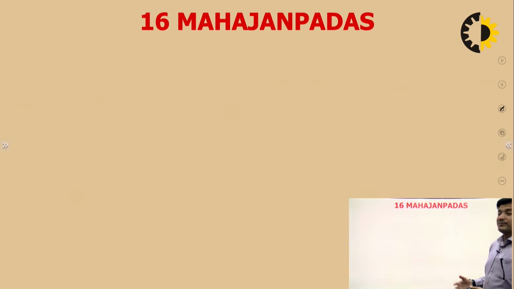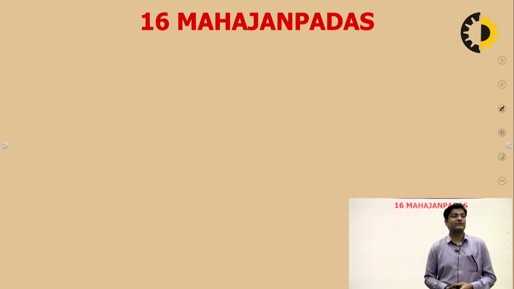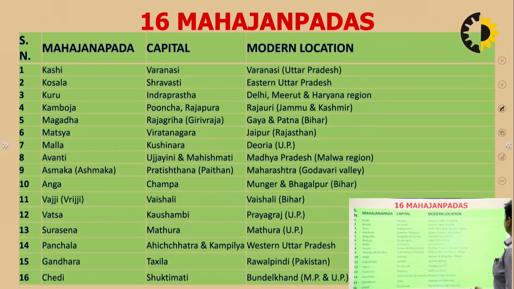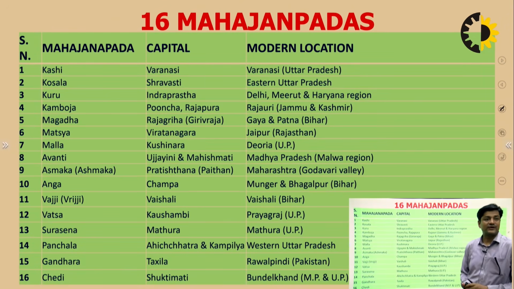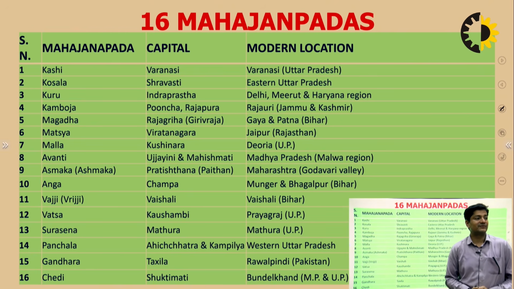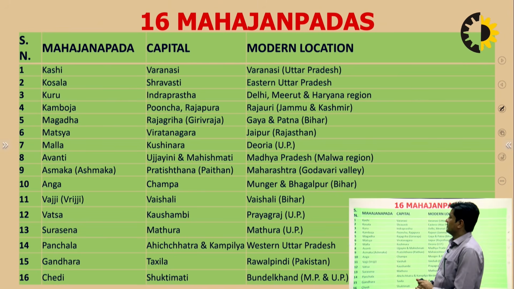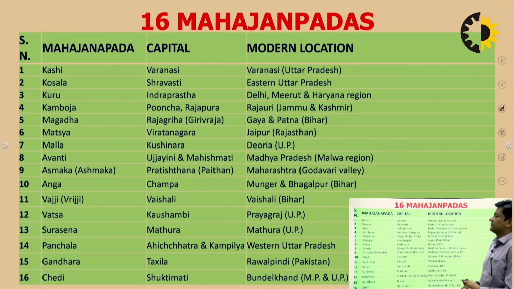So let me provide the details of these Mahajanpadas that were 16 in number, and I will also discuss their capitals. This is a chart I want to display before you, and try to remember as much as you can. So: Kashi, Kausal, Kuru, Kamboj, Magad, Matsya, Mal, Avanti, Ashmak, Ang, Vajji, Vas, Sursena, Panchal, Gandhar and Chedi. These 16 Mahajanpadas were existing in our ancient India. So let's know in detail about all this.